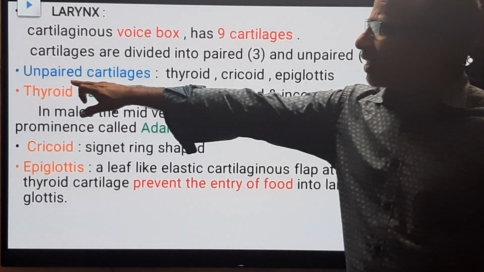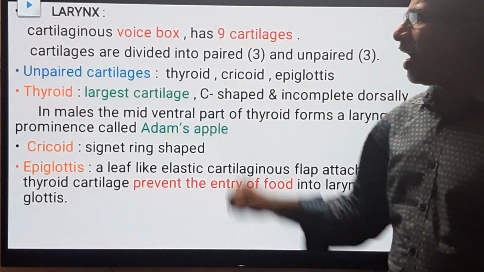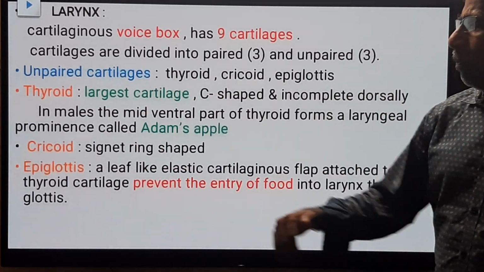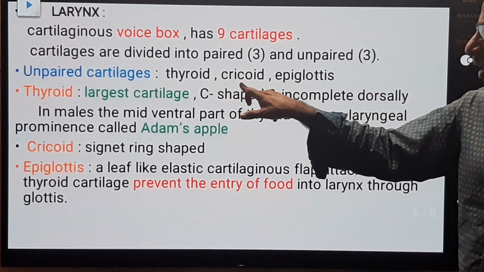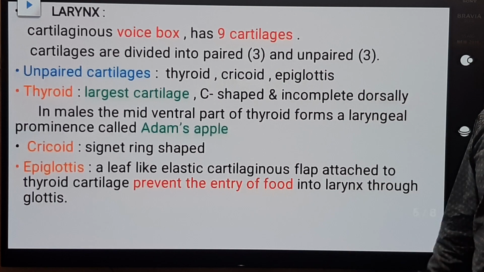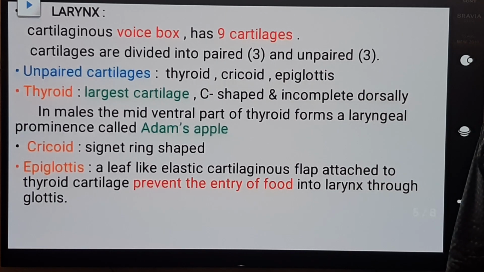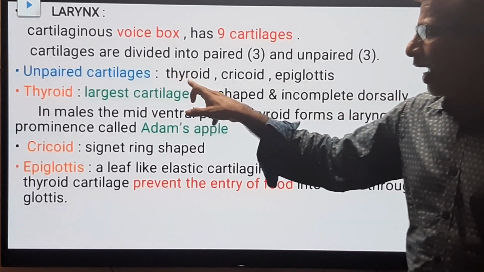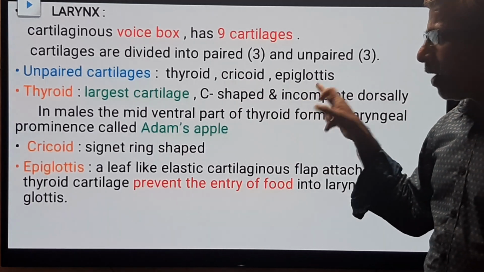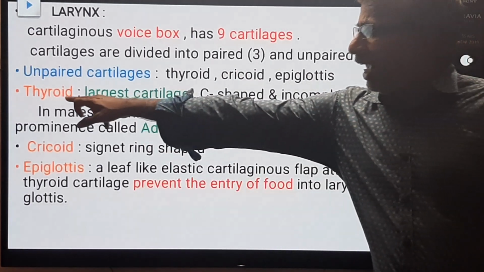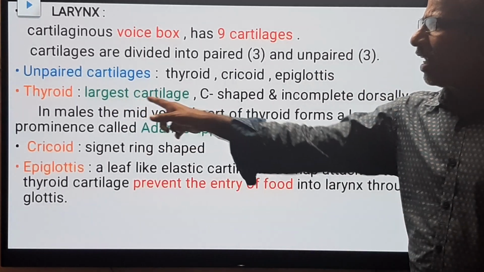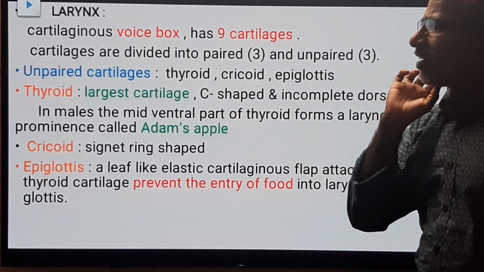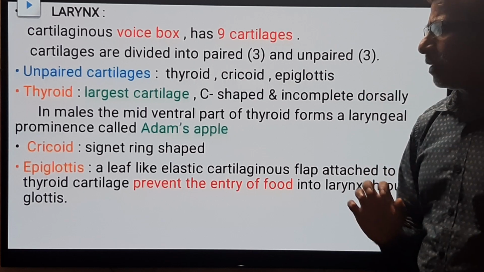First of all, we discuss the unpaired cartilages. Unpaired cartilages are the thyroid cartilage, cricoid cartilage and epiglottis. What are unpaired? Thyroid, cricoid, epiglottis. Thyroid cartilage. We have a detailed discussion of the thyroid cartilage. The thyroid cartilage is the largest cartilage in the larynx.